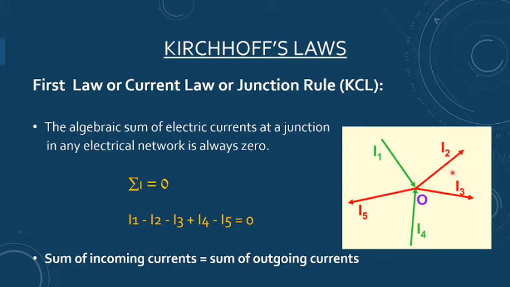Current is going out, so this is taken as negative. So the sum of all the currents at a junction is equal to 0. Another way of writing the first law is that the sum of incoming currents is equal to the sum of outgoing currents. So this is your first law.